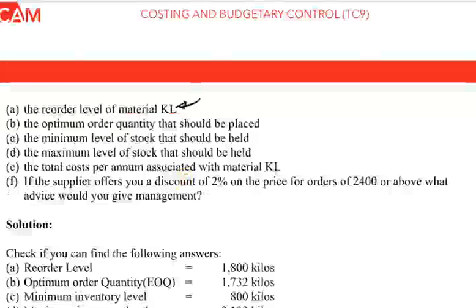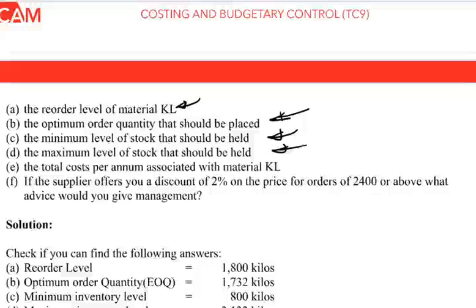material KL, the optimum order quantity that should be placed, the minimum level of stock that should be held, the maximum level that should be held, the total cost per annum associated with material KL. If the supplier offers you a discount of 2% on the price for orders of 2,400 or above, what advice would you give management?